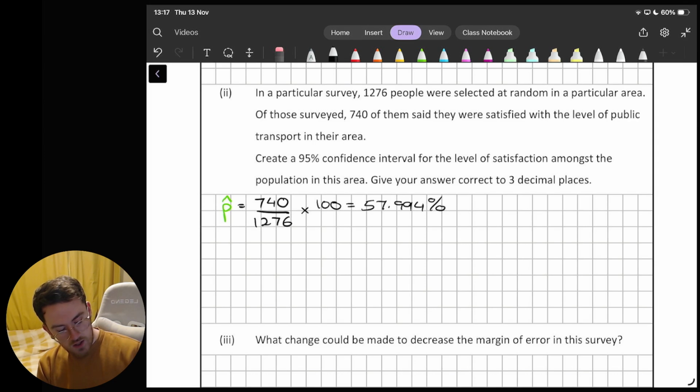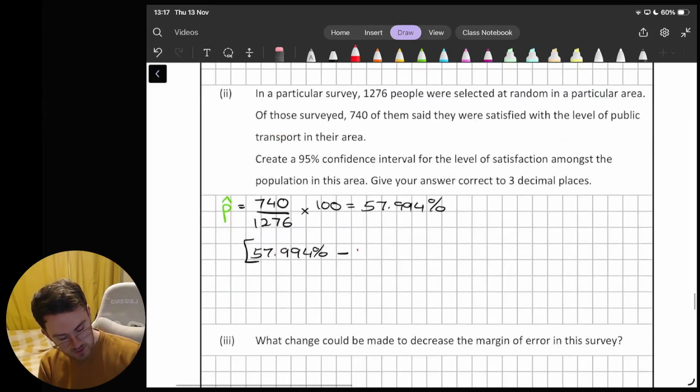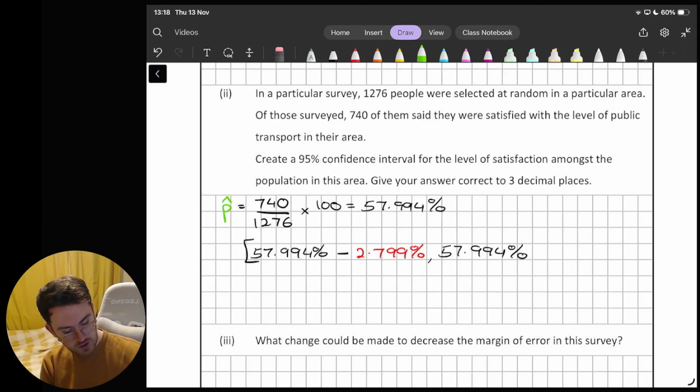That is going to be 57.994%. To get my confidence interval then, we are going to start with that value, the 57.994%, and we are going to subtract the margin of error, which was 2.799. We are then going to go back to our 57.994, and we're going to add the margin of error, which is our 2.799.